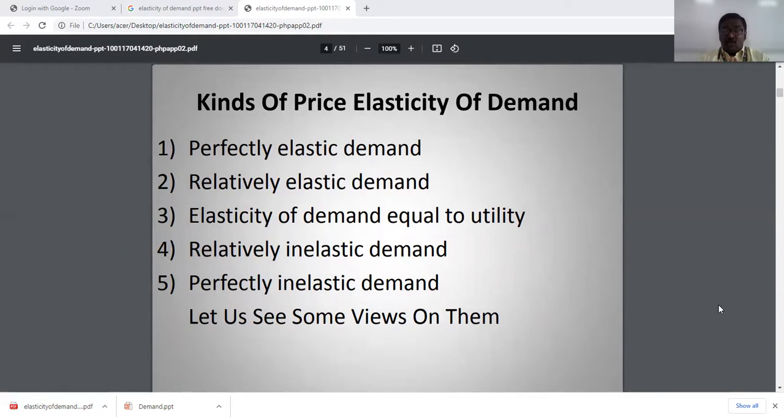Here we want to understand what elasticity is. Elasticity has an impact. Inelasticity does not have an impact. The first two, perfectly elastic and relatively elastic, have some impact over the demand. The last two, relatively inelastic and perfectly inelastic, do not have much impact over the demand. And in between, there is unit elasticity. An equal proportionate change in price will lead to an equal proportionate change in demand. It is denoted by proportionate change in price equals proportionate change in demand equals 1.